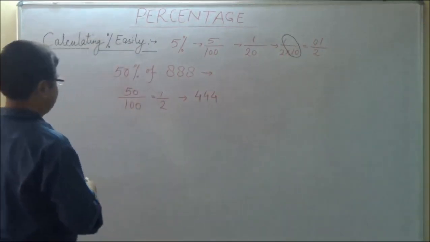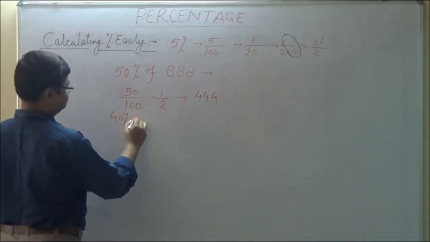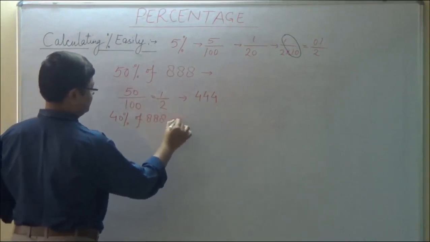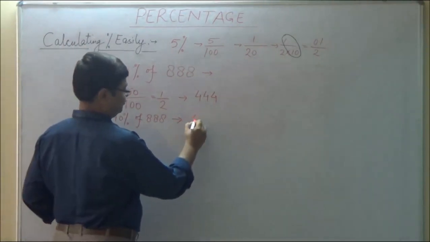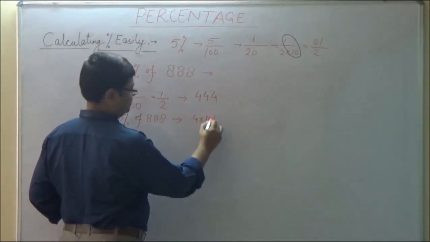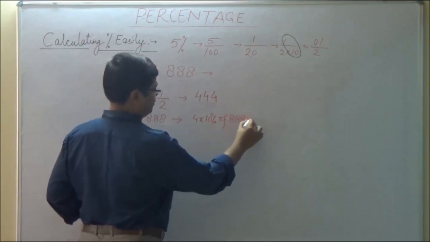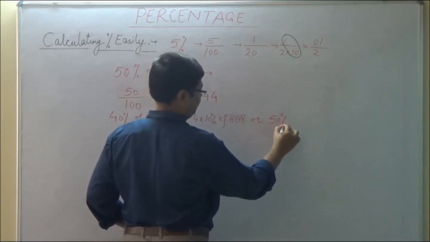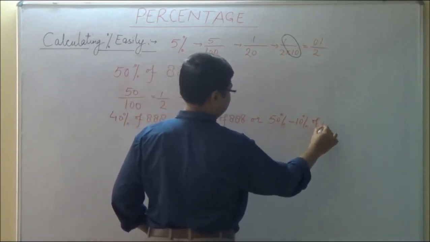So if you need to find out now 40% of 888, what you can do? You can do it 4 into 10% of 888 or 50% minus 10% of 888.